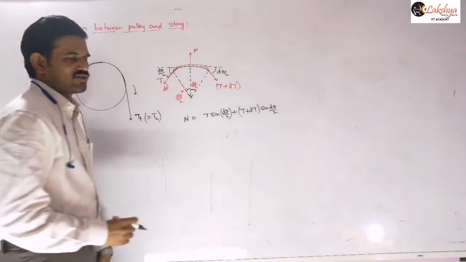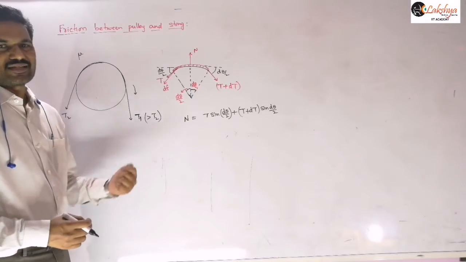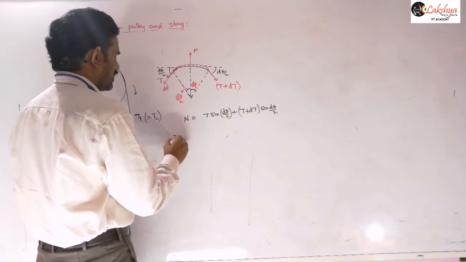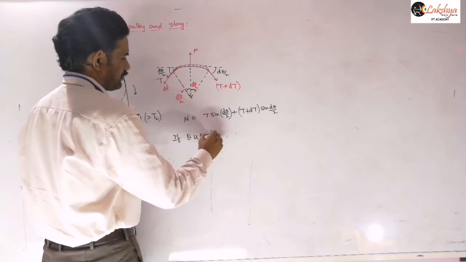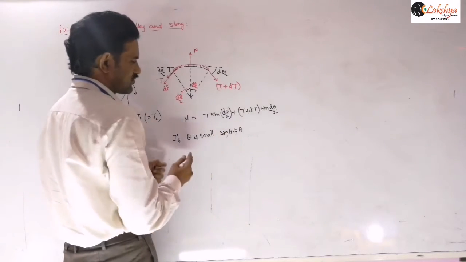So this is the equation here, but we know when theta is small, then you can consider sine theta equal to theta. So that means if theta is small, then sine theta can be approximately taken as theta. So that is a concept here.